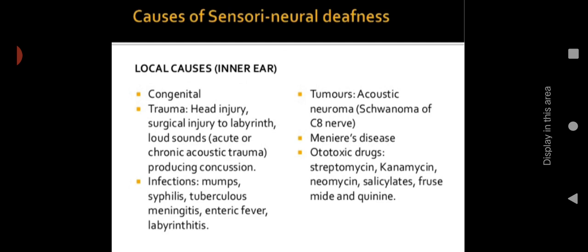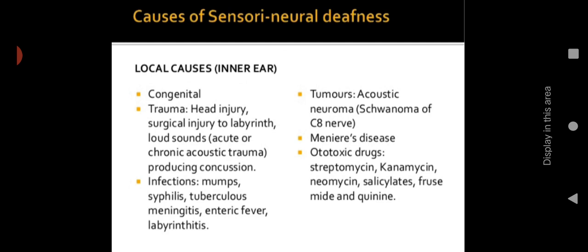Then sensorineural deafness causes, local causes, including congenital, then trauma including head injury, surgical injury to the labyrinth, loud sounds, then chronic acoustic trauma, then producing concussion. So these are certain traumatic injuries. Then infections like mumps, syphilis, tuberculosis, meningitis, enteric fever, labyrinthitis. These all conditions we already discussed.